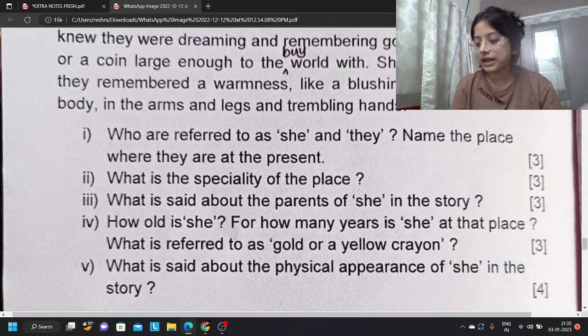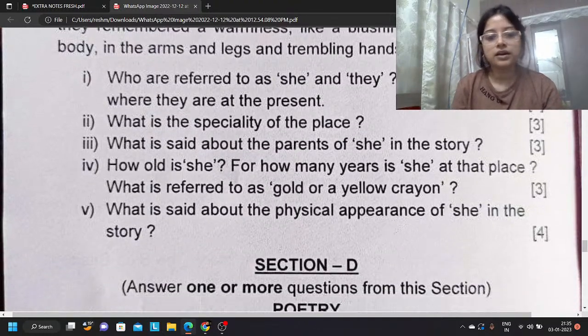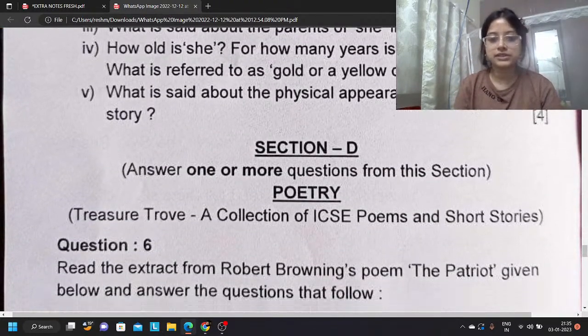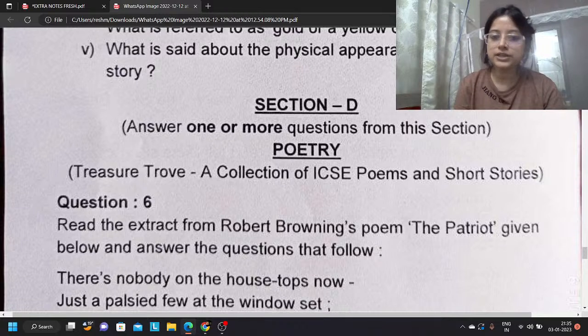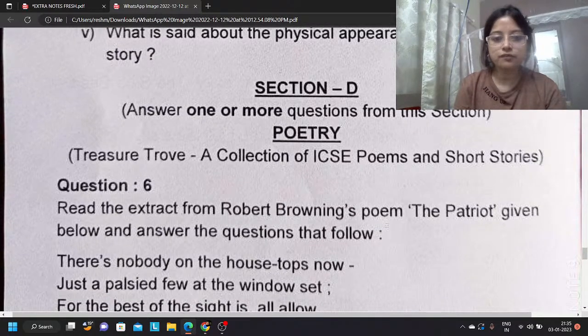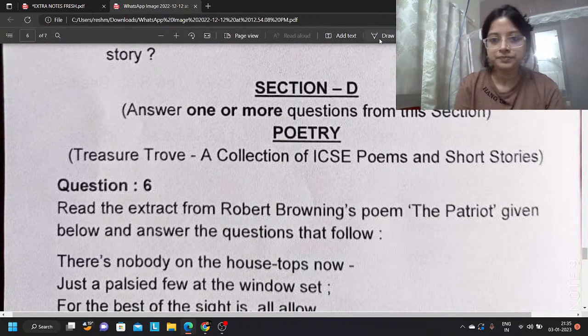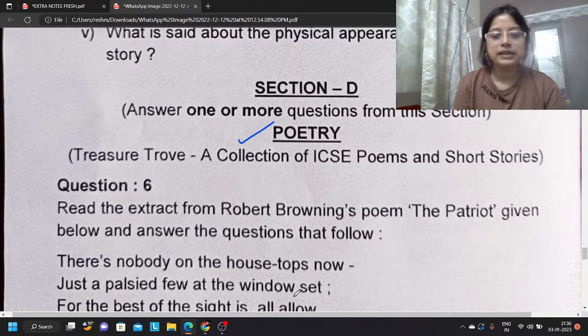This is section C part. Last class we have done, that is Sunday's class, I think we have done section C. So today we are going to do section D. In section D, we have what? We have our poetry. Okay, we have the poetry. Let's read the first poem.